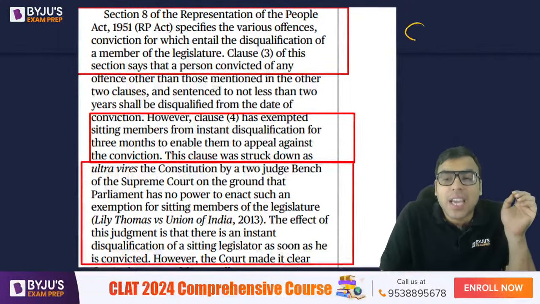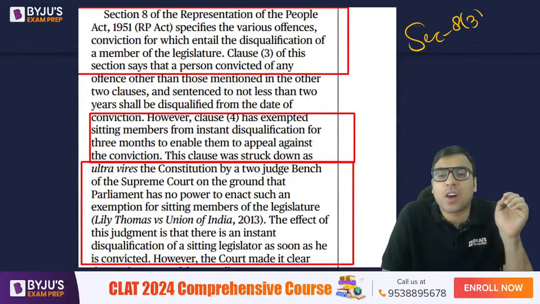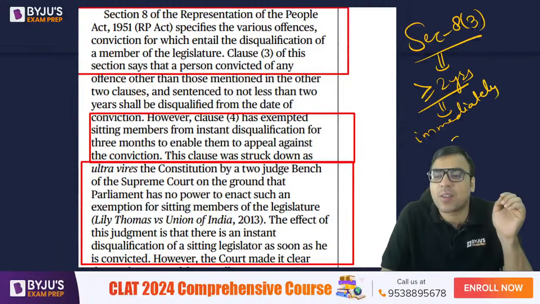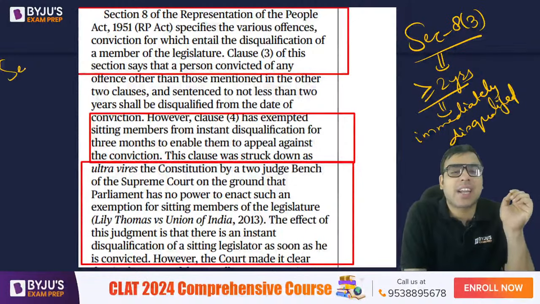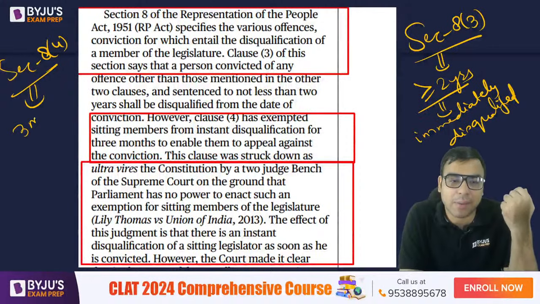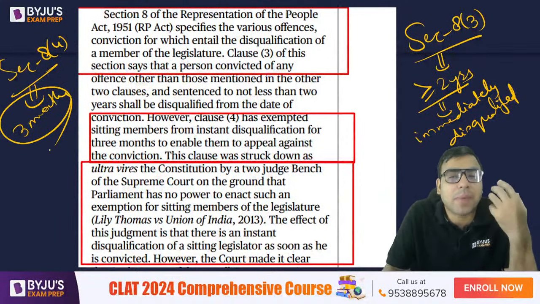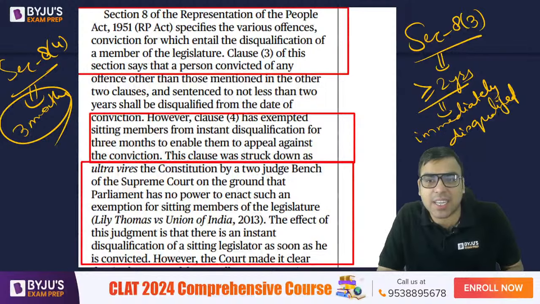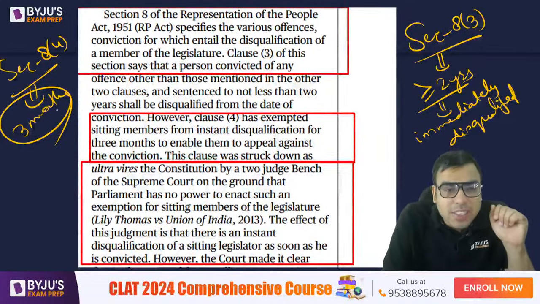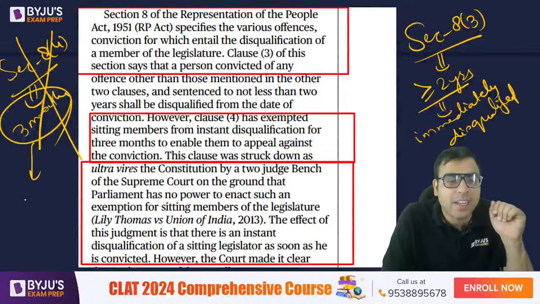It means if under section 8 clause 3 you are found guilty and the punishment is more than 2 years, you will be immediately disqualified. Because the concept of section 8 clause 4 is no more, which initially gave MPs 3 months time. If in those 3 months you appealed in a high court and the high court stayed it, you would not be disqualified. You had to do these things in a 3 month period. But this concept of 3 months was removed by the Lily Thomas case.